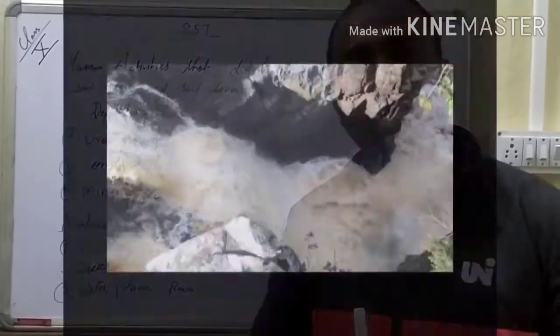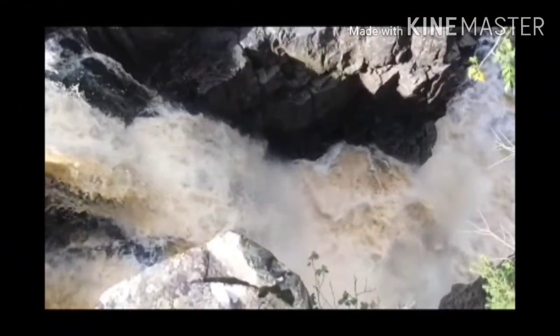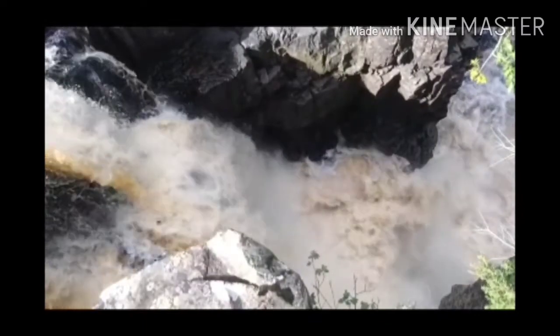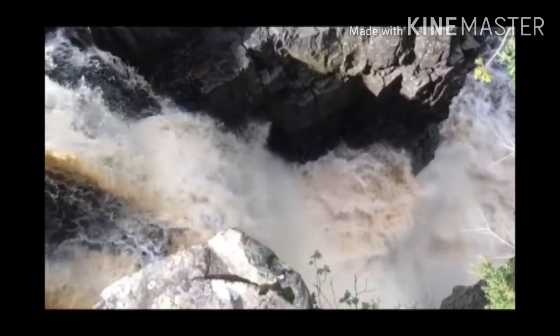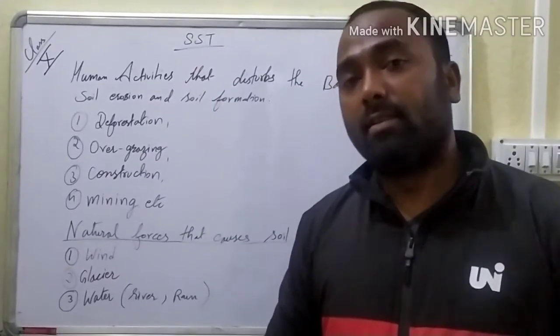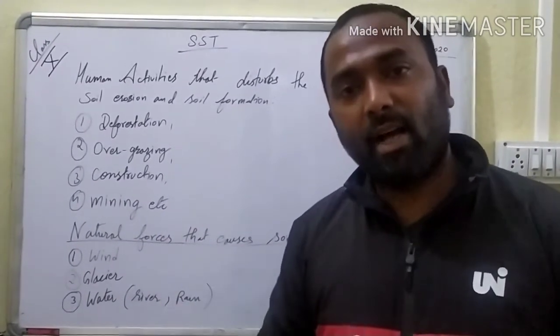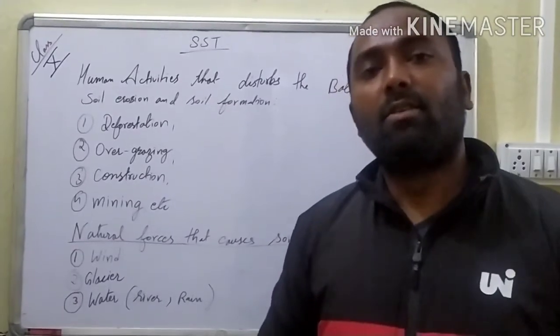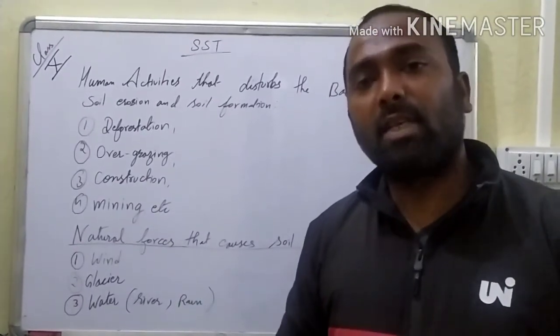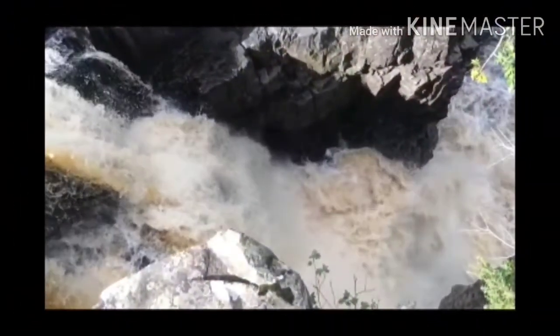it carries the topsoil if the land is barren. In the river also, in the youth stage, if you have noticed, it is taking away the soil from the side region, that is from the river bank. When it flows heavily, it flows very fast. That time it carries away lots of soil from the river banks or from the bottom of the river.